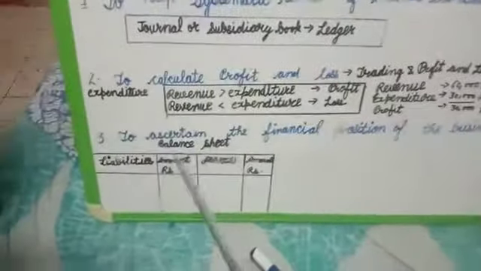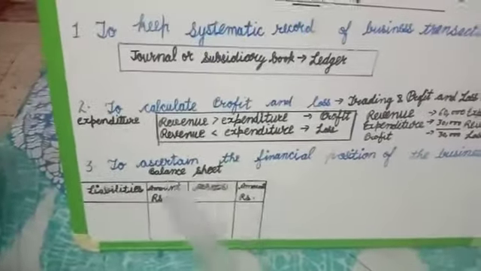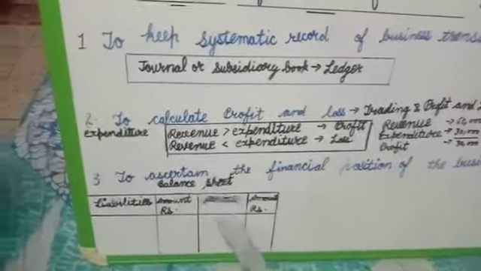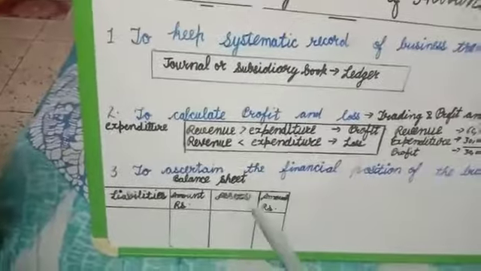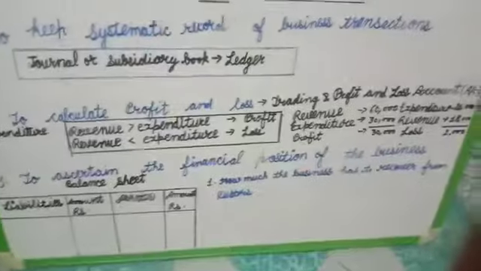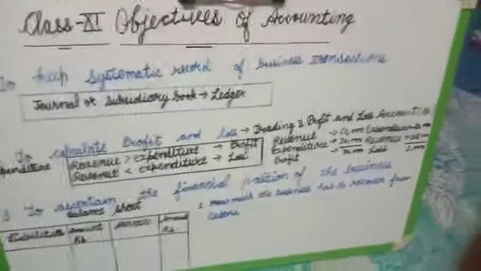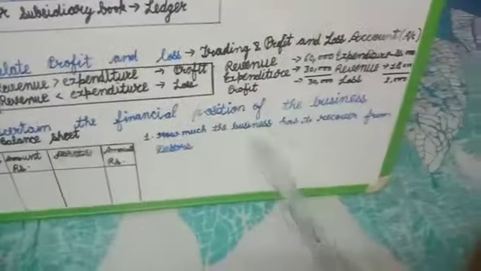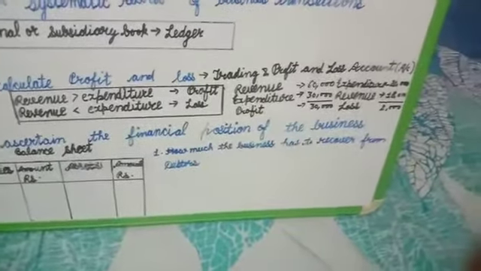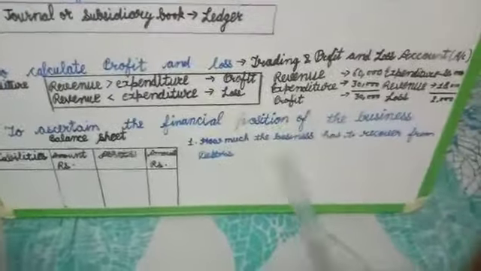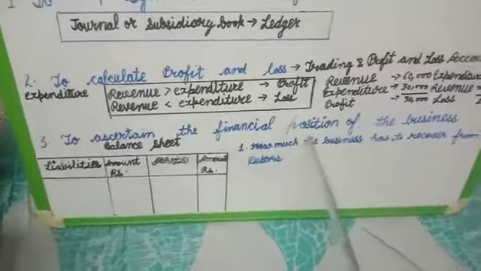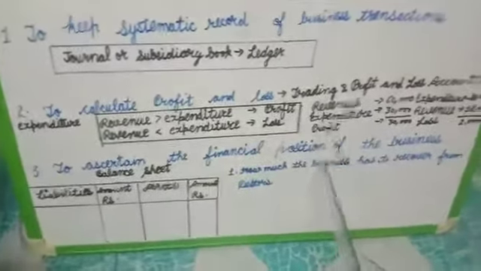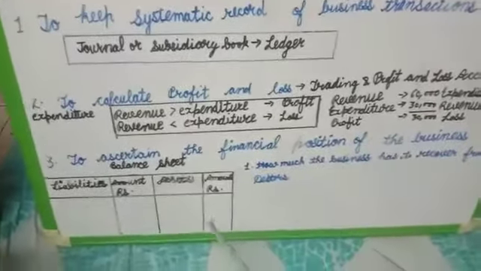Here is a question, what is a balance sheet? A balance sheet is actually a snapshot picture of the financial position of the business. Financial position means wealth of the business enterprise. By looking at the balance sheet, we would know the following. First is how much the business has to recover from debtors. Here the question is, who are debtors? Debtors are the persons who owe an amount to the enterprise for goods sold or services provided to them.